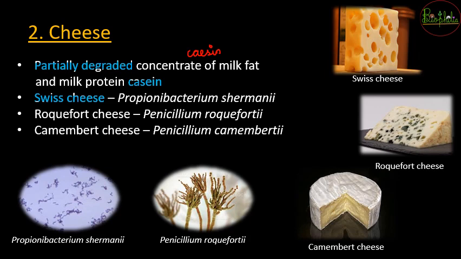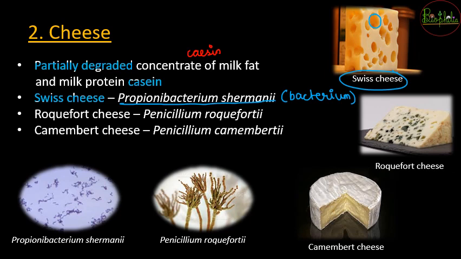It is going to have holes in it. So you can see in the figure over here that the Swiss cheese has holes, and these classic holes make it very creamy, and that is all the gift of the microbe called Propionibacterium shermanii. This is the bacteria that is going to help to get the perfect taste that is required for Swiss cheese.